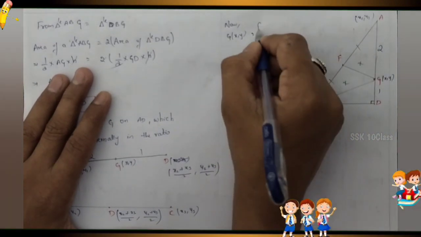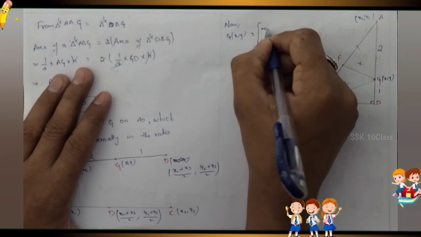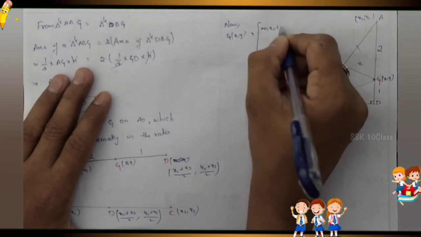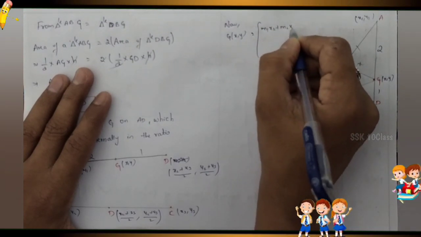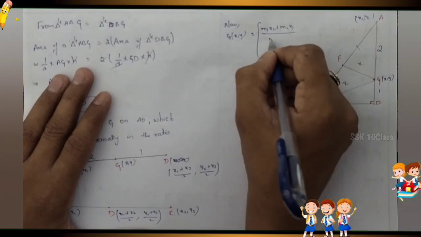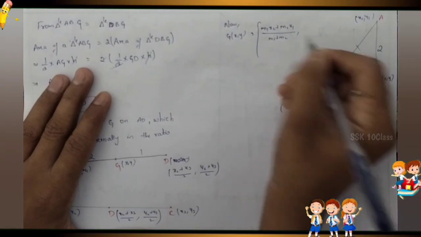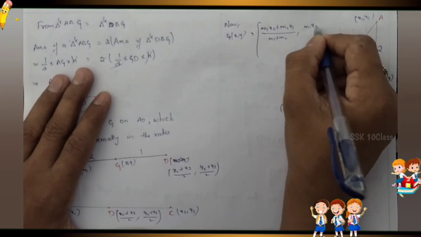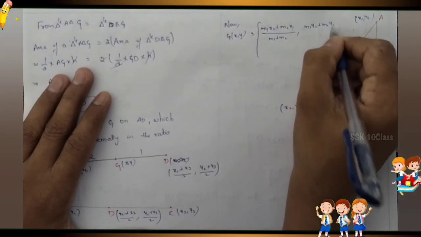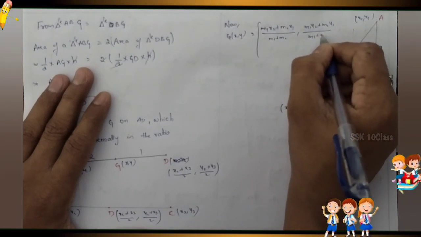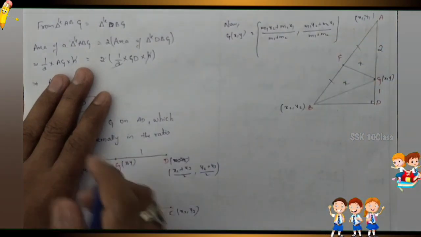So what is the section formula? m1 x2 plus m2 x1 by m1 plus m2 comma m1 y2 plus m2 y1 by m1 plus m2. So this is the formula.